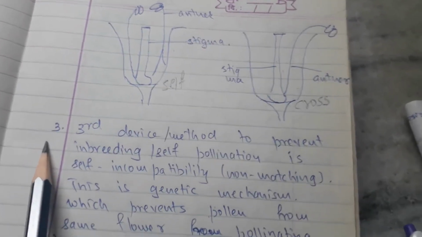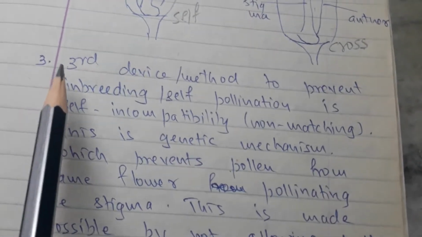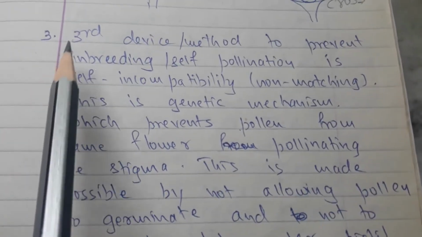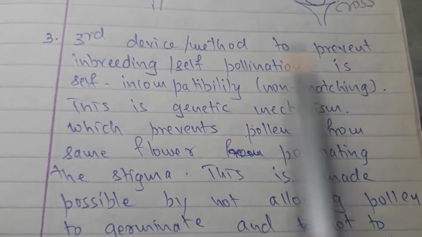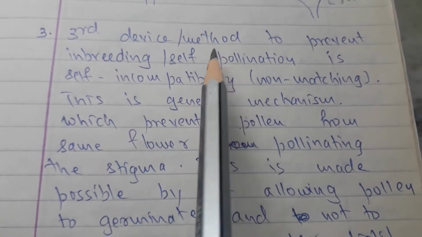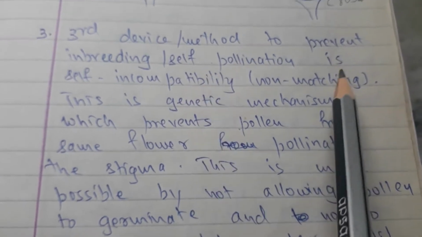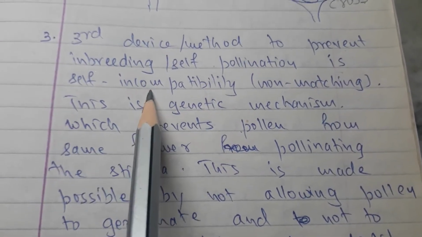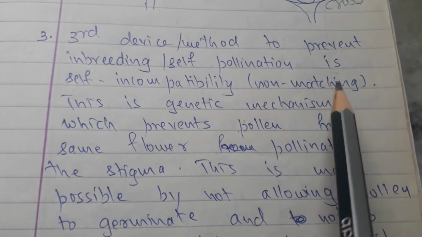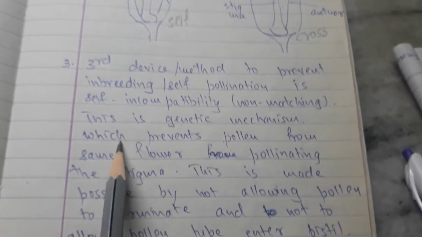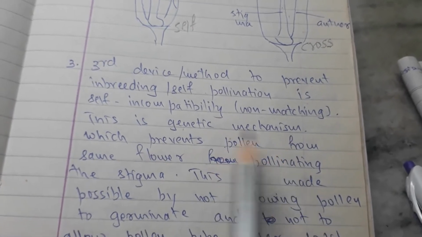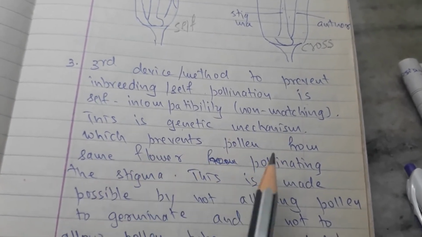The third one is a genetic method. The third device or method to prevent inbreeding or self-pollination is self-incompatibility, meaning non-matching. This is a genetic mechanism which prevents pollen from the same flower pollinating the stigma.